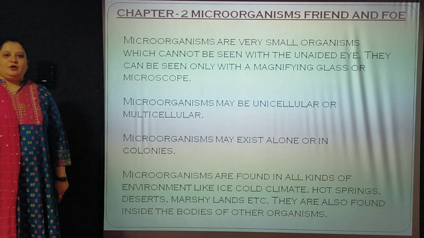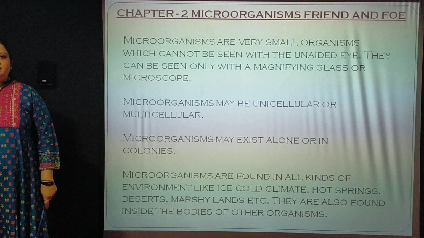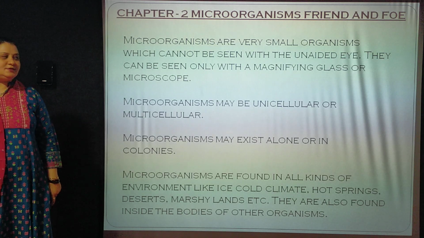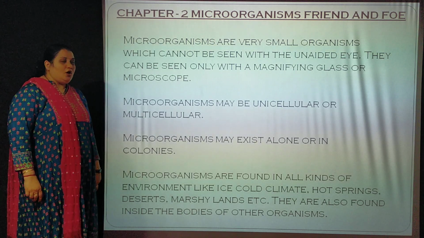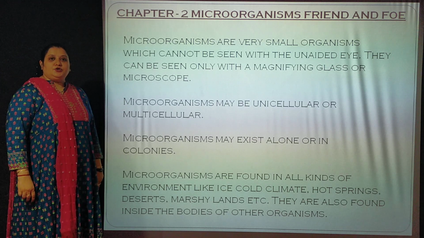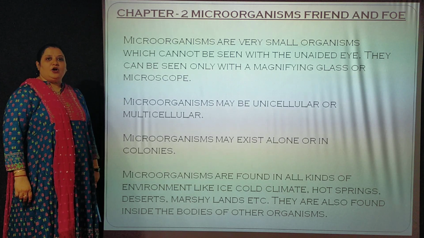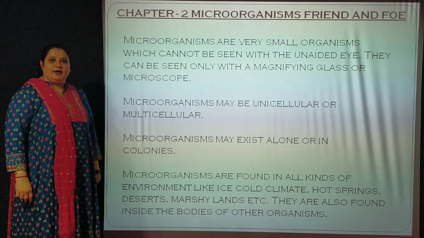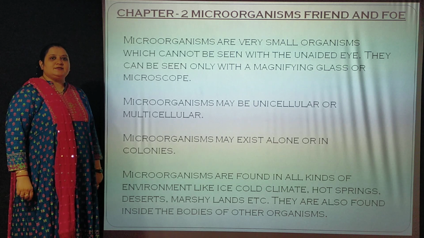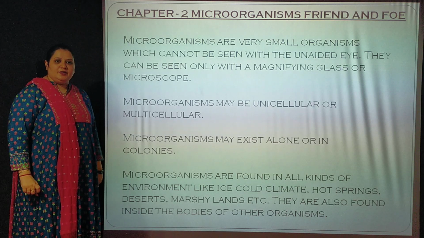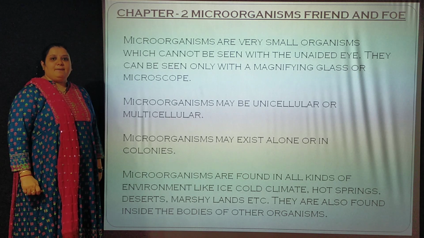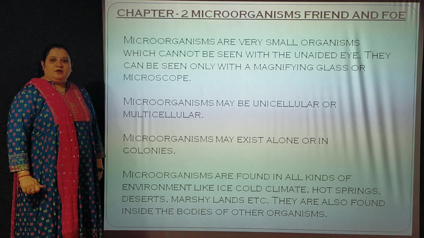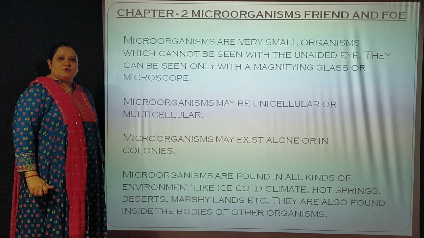Now what are microorganisms? Microorganisms are living organisms that are very small in size. They are too small to be visible to our naked eye, so we need some instruments to view them, for example, a microscope.